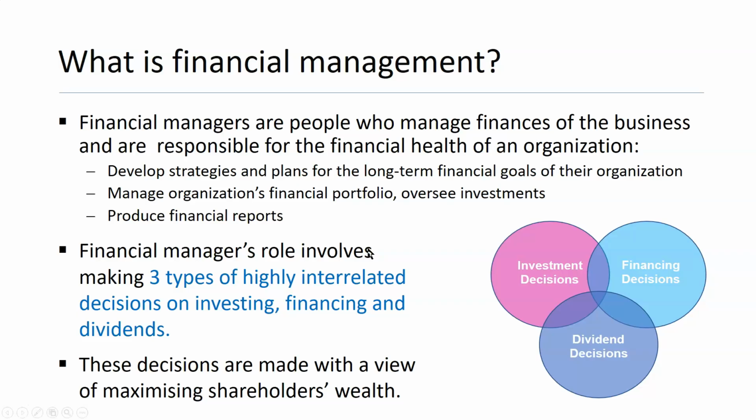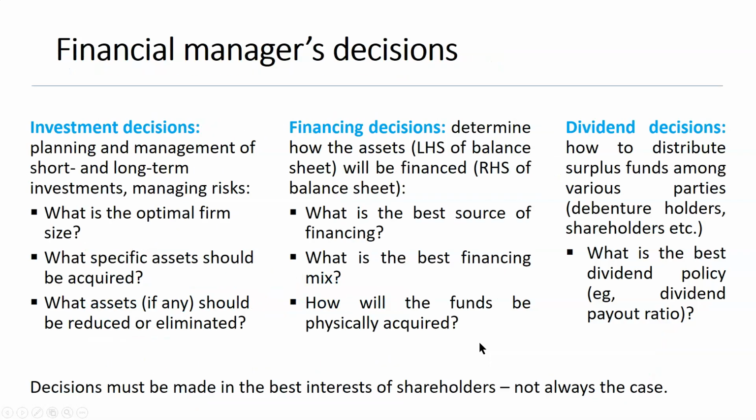The financial manager's role involves making three types of highly interrelated decisions: investment decisions, financing decisions, and dividend decisions. If you study finance in other modules at more advanced levels, you will focus on all of these decisions in significantly more detail. And of course, all of these decisions are made with a view to maximizing shareholders' wealth, at least in theory. So what exactly will these decisions involve?